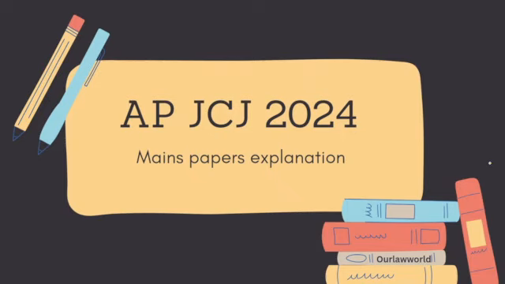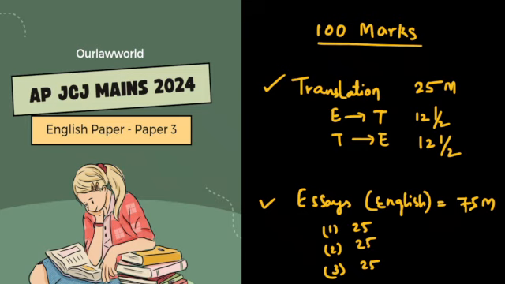So today in this video, we are going to cover the review, the explanation of the overall view regarding the AP JCJ 2024 mains paper. Here today we'll be covering the explanation regarding paper 3, which is the English paper.